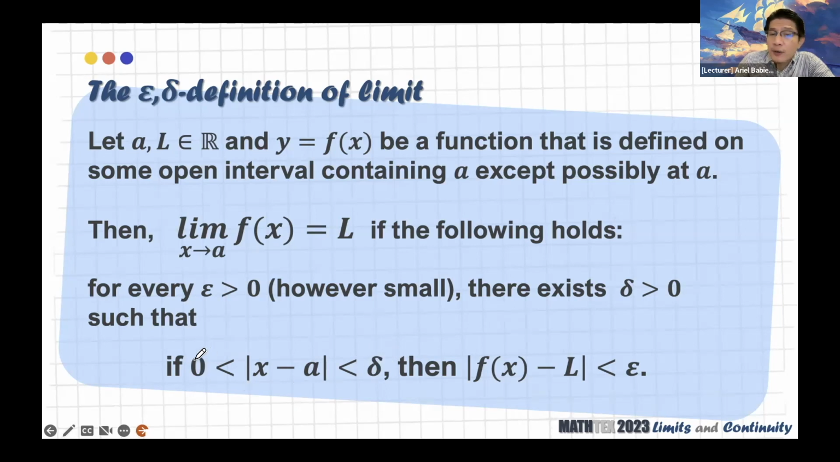And then 0 is put here because we really don't need x equal to a. Okay? We need the values of x that are near a, not necessarily x equal to a. Okay? So thank you, Mark, for that.